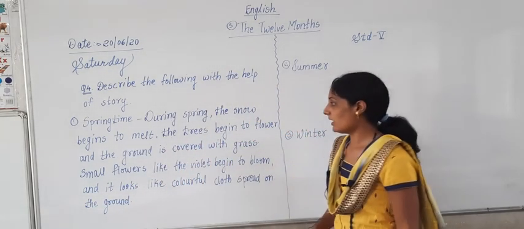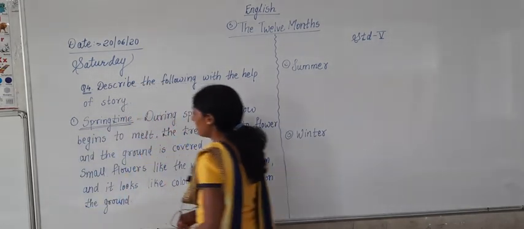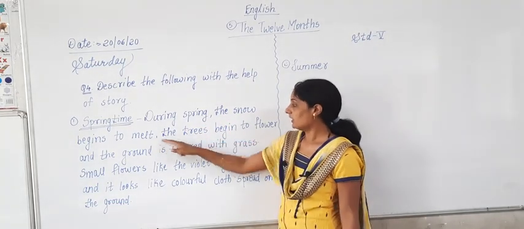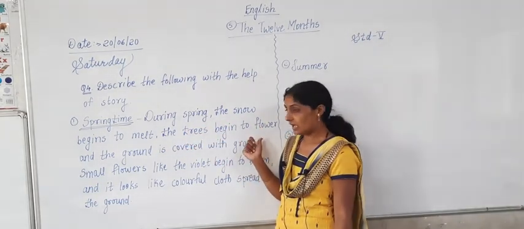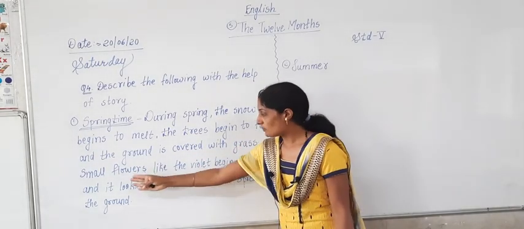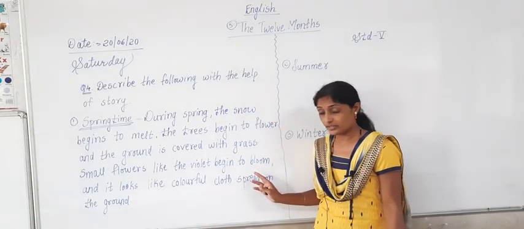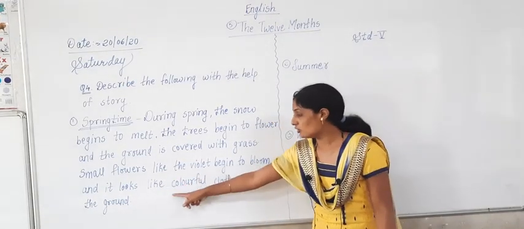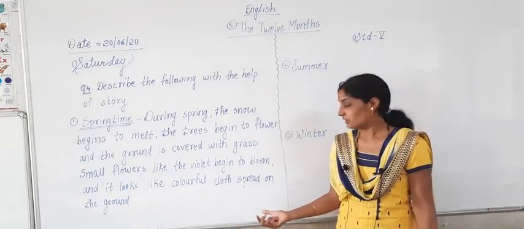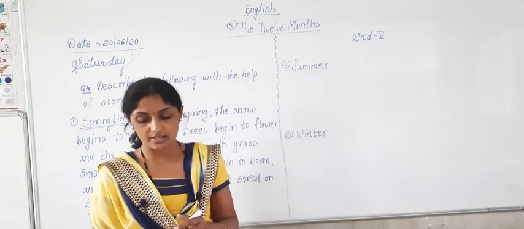In this way, I have described to you about springtime. During spring, the snow begins to melt, the trees begin to flower, and the ground is covered with grass. Small flowers like violet begin to bloom, and it looks like colorful cloth spread on the ground. This is what happens in springtime. In spring such things happen.